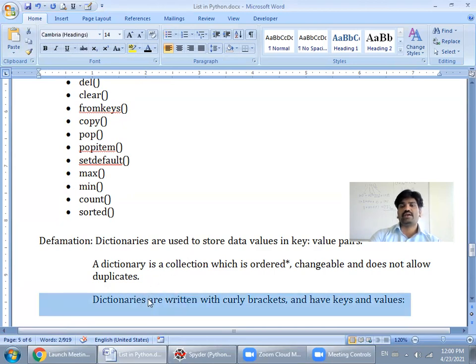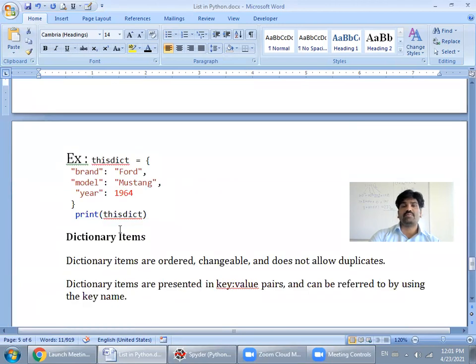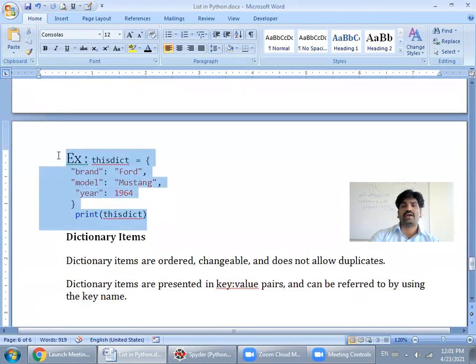Dictionaries are written with curly brackets and have key values. This is an example of a dictionary, how we can define a dictionary. To define a dictionary you have to start with curly brackets. This is the key and this is the value pair. So brand is a key and the value of brand is 4.